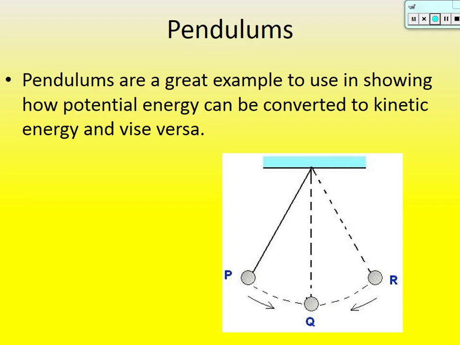Pendulums are a great way to show how potential energy can be converted to kinetic energy and vice versa. So we're going to talk a lot about pendulums. It's just a weight on the end of a string here. They actually call this weight a bob. So this is a pendulum bob attached to some string, and it just swings back and forth. We know what a pendulum does. So I've labeled some points up here, P, Q, and R. Let me ask you some questions. At what point on this pendulum's path is potential energy the greatest? Potential energy. Where is it the greatest?